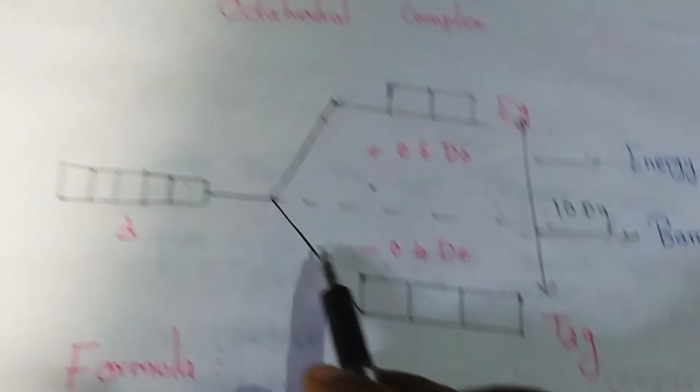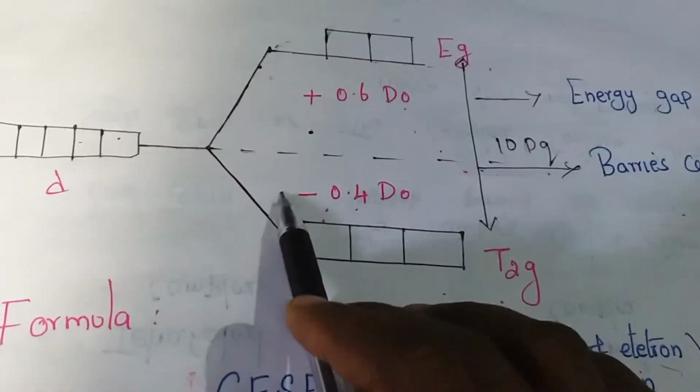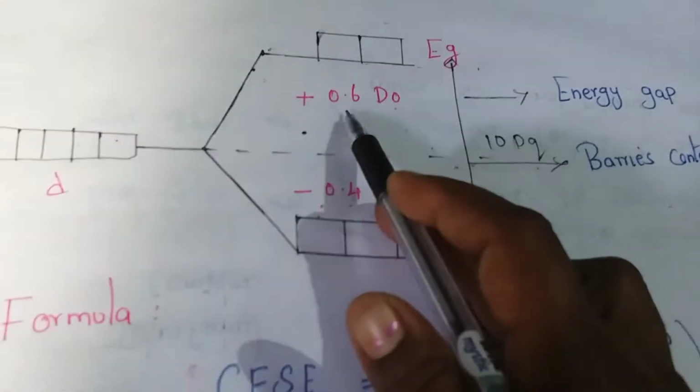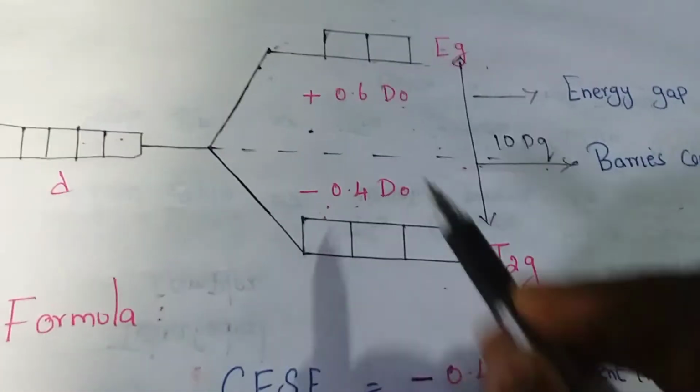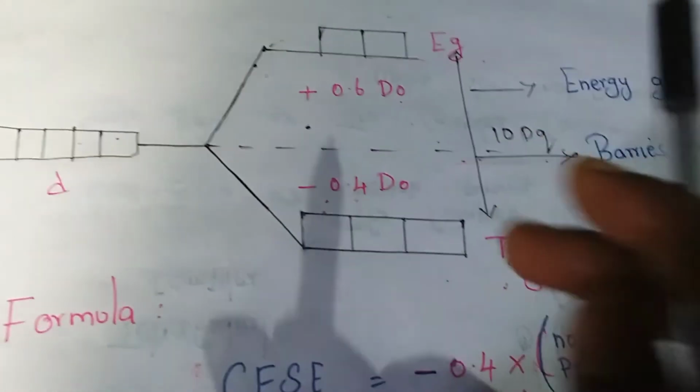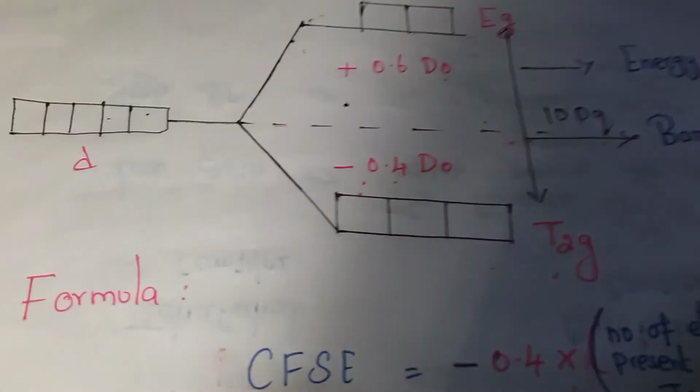It is the same for tetrahedral complex, but reversed: plus 0.4 and minus 0.6, so it is opposite to the octahedral complex.